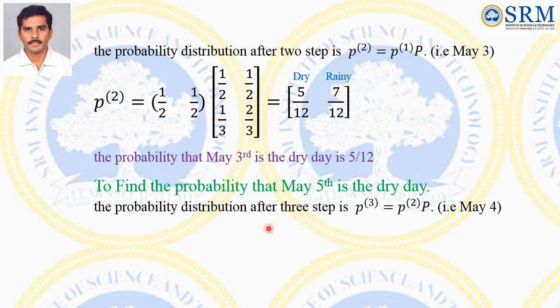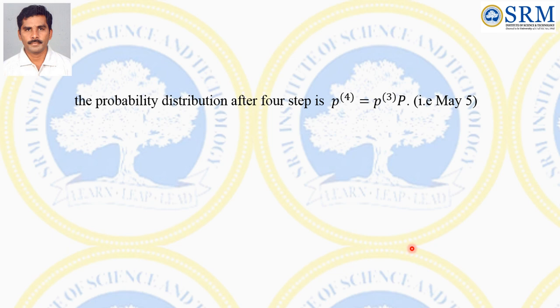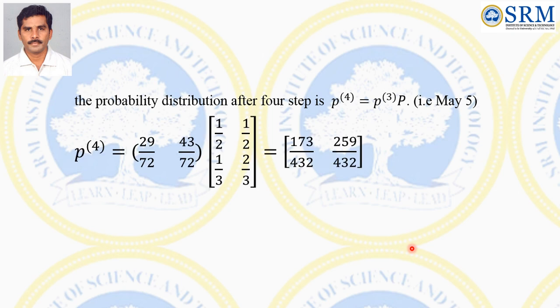Then we move to the next step. The probability distribution after 3 steps is P3 equal to P2 times P, that means May 4. So P3 is whatever we get from P2, multiplied by the one-step TPM. So we can find the probability distribution after n steps. The required values are the initial probability distribution and the one-step TPM. The probability distribution after 4 steps is P4 equal to P3 times P, that is May 5.